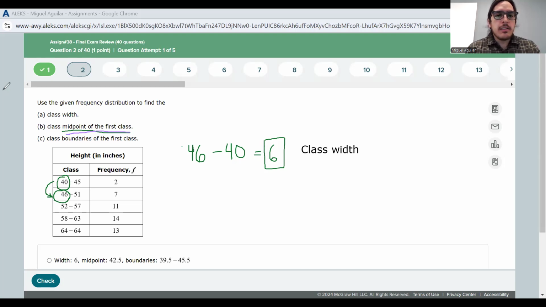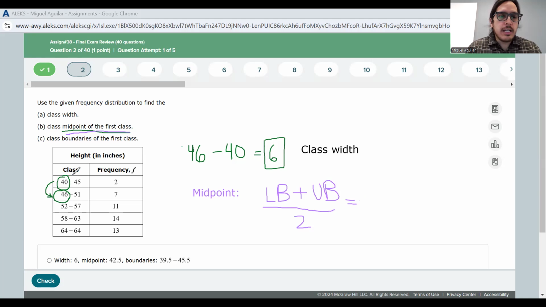is given by a very simple formula. So I'm going to type this on the screen. Midpoint is equal to the lower boundary plus the upper boundary of your given class, and they want us to look at the first class, and then we're just going to divide that by 2. It's literally the same as taking the average of those two values, okay?